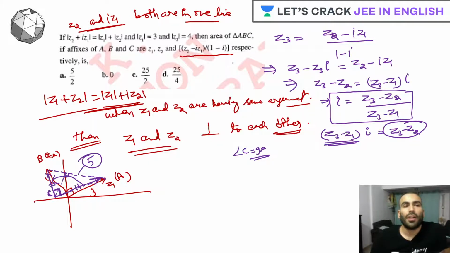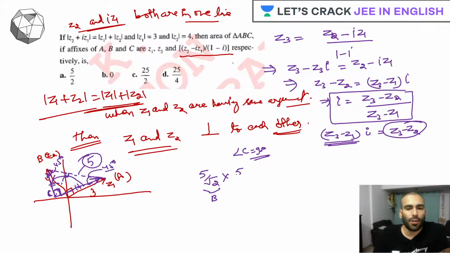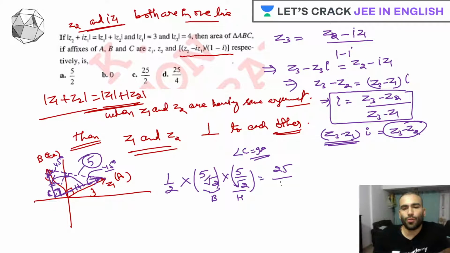So we have an isosceles right angle triangle. If we have this sort of triangle, we can easily calculate the area. So this will be 45, this will be 45. Correct, guys? Your hypotenuse is 5, so your base will be 5 by root 2. Similarly, the perpendicular will be 5 by root 2 only. Then to calculate the area, half into base into height: 25 by 4. Correct answer is D.